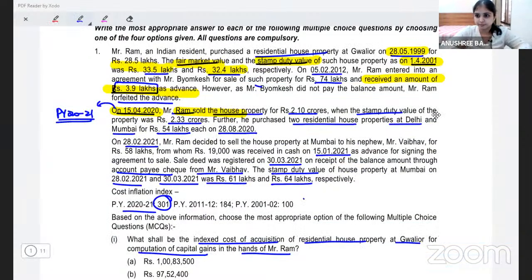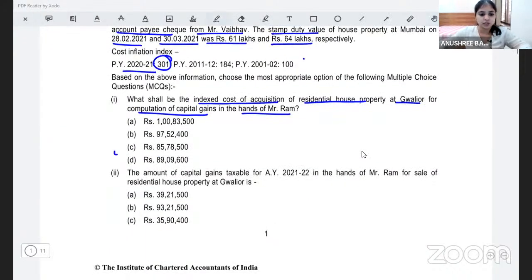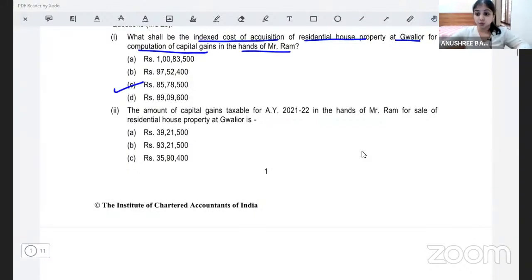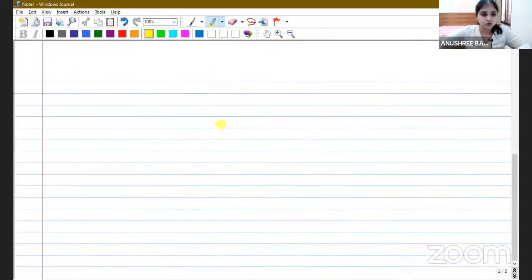85,78,500 is which option? Here, option number C. Are we all done writing? Yes? Simple discussion. If you knew all the concepts, it would have been pretty easy. Then what else are they asking us? They're also asking us the amount of capital gains taxable for assessment year 21-22 in the hands of Mr. Ram for sale of residential house property at Gwalior. So right now what we did was we just computed the cost of acquisition, the indexed cost of acquisition. And now they're also asking us to compute the capital gains. All right. So come on, let's get to work.